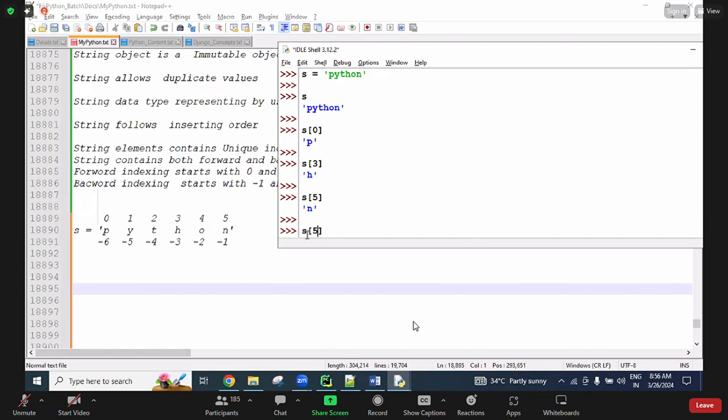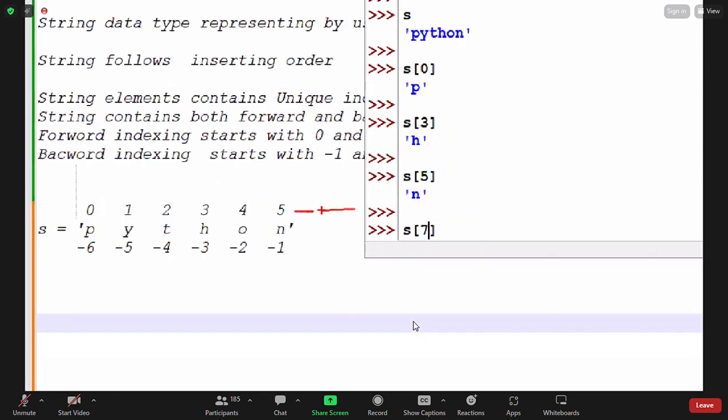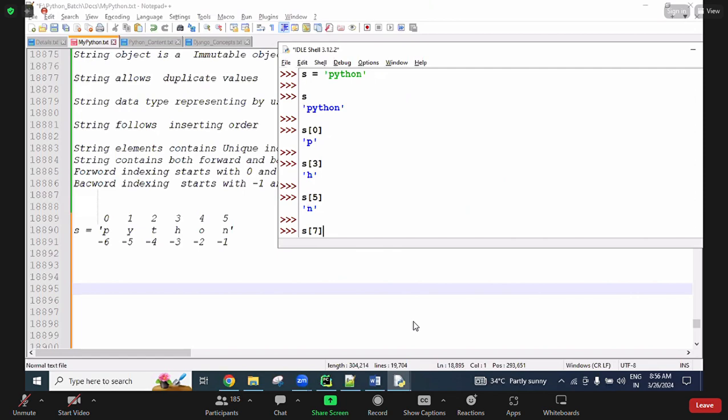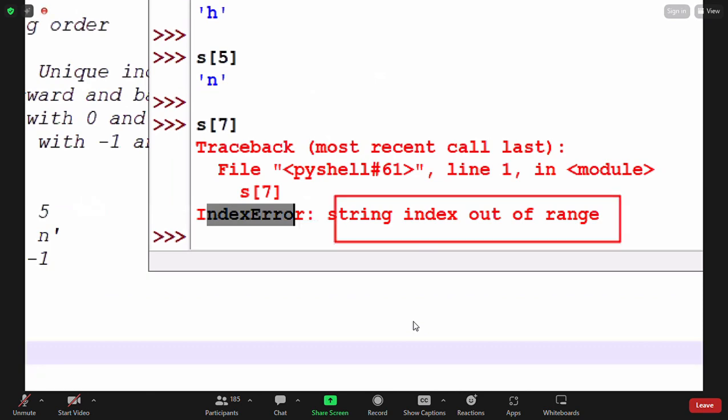If the index is not available, like s of 7, the seventh index is not available, 6 onwards is not available. I'm trying to access it, then it returns an exception: IndexError, string index out of range.